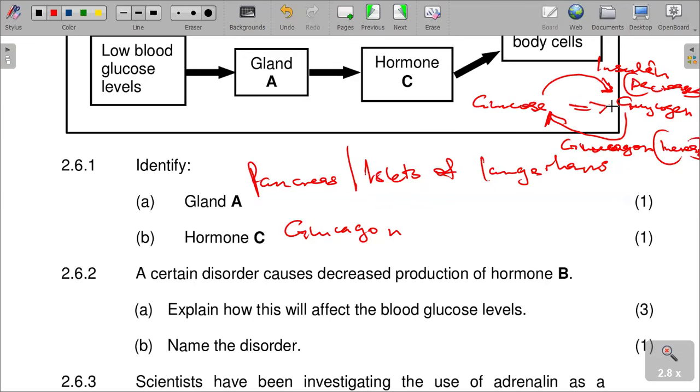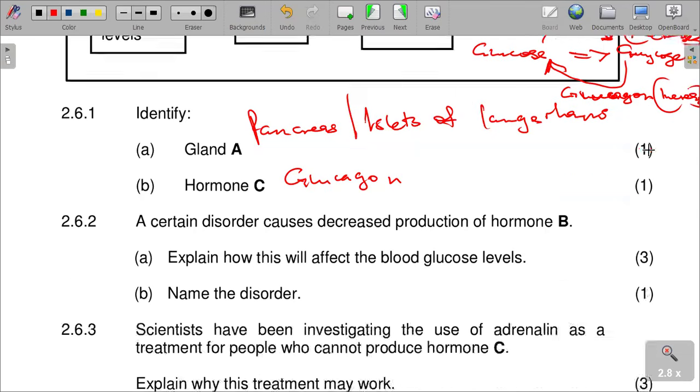And the glucagon. Insulin decreases the glucose by converting it into glycogen, and then the glucagon converts the glycogen into glucose, therefore increasing the glucose level in the body. So that is what we need to understand with that reference.